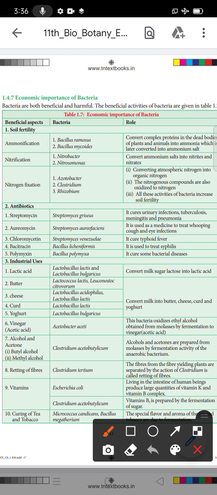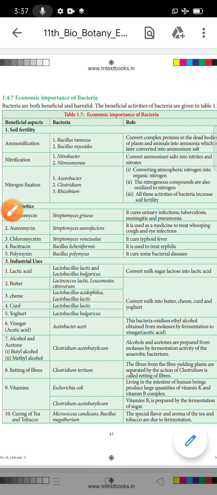Okay, the next one is nitrification. What is nitrification? So what is the name of the bacteria involved? Nitrobacter and Nitrosomonas. So what is the role of the bacteria? These bacteria convert the ammonium salt into nitrites and then into nitrates.